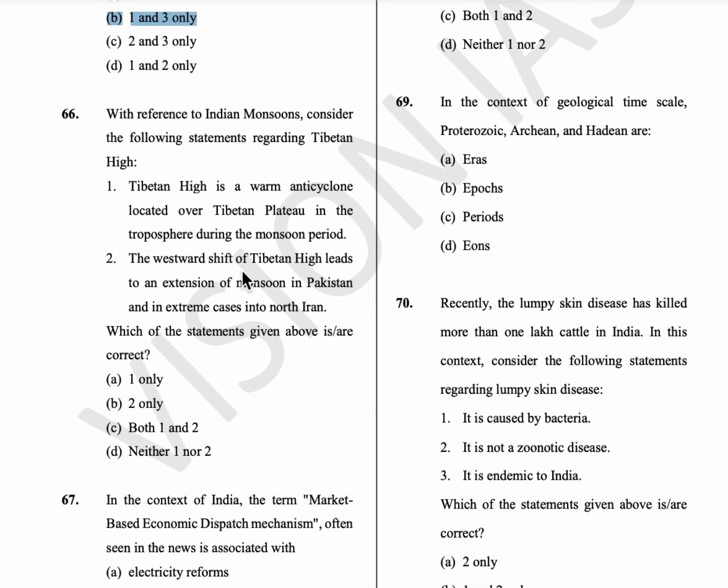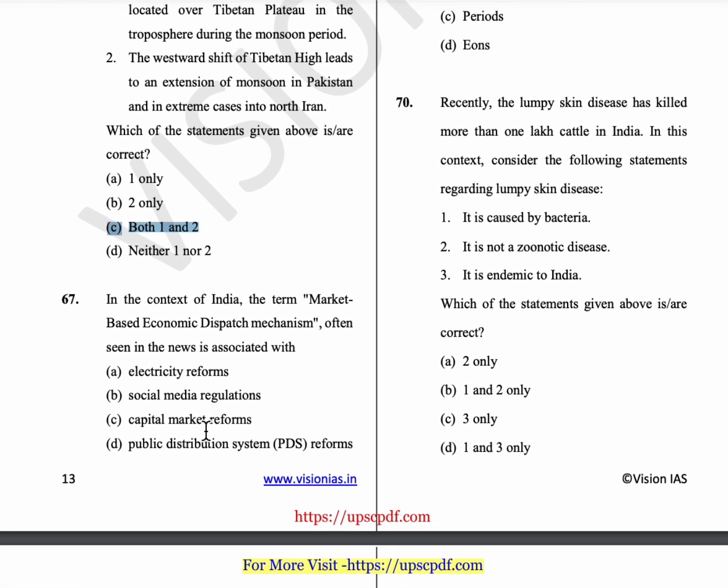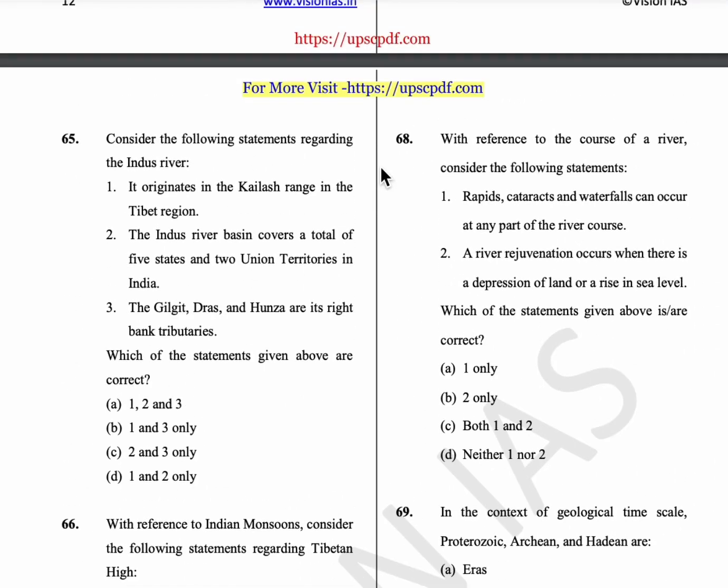66th question, with reference to the Indian monsoons, consider the following statements regarding the Tibetan High. So the Tibetan High is a warm anticyclone located over the Tibetan Plateau in the troposphere during the monsoon period, and the westward shift of the Tibetan High leads to an extension of monsoon in Pakistan and, in extreme cases, in North Iran. So both these statements are correct, option C. 67th question, in the context of India, the term market based economic dispatch mechanism often seen in news is associated with the electricity reforms. Option A is the answer.